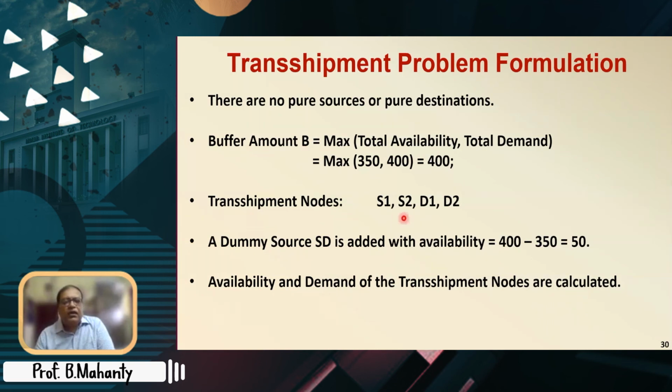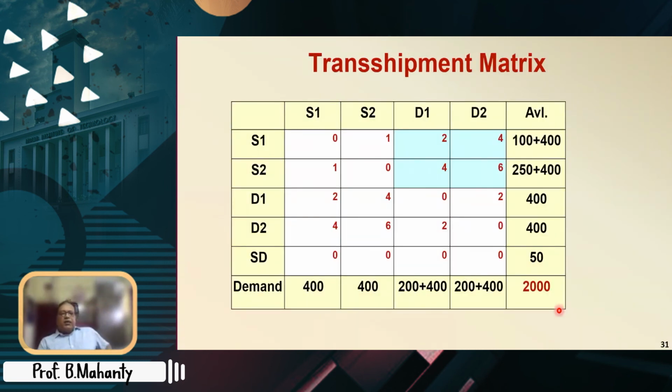Transshipment nodes are S1, S2, D1, D2. A dummy source SD is added with availability 400 minus 350 equal to 50. And availability and demand of the transshipment nodes are calculated. All right, so this is how the transshipment problem can be formulated in this particular situation. So look here, this is S1, S2 and D1, D2. This portion is the original transportation problem. So 100, 250 and 200, 200.